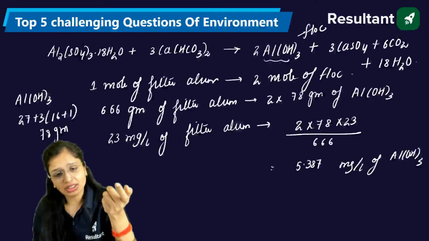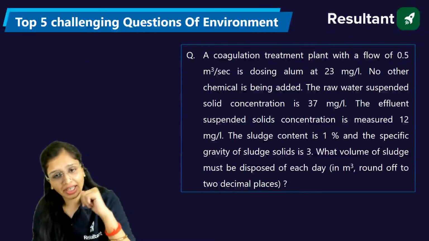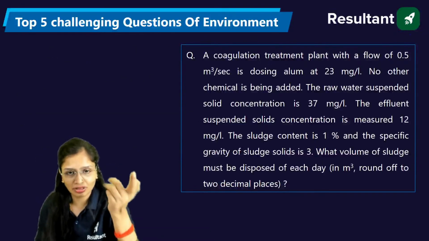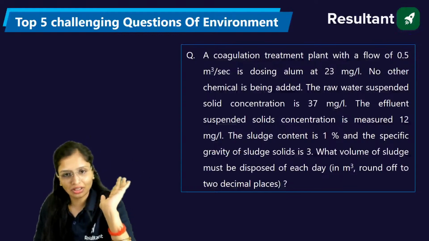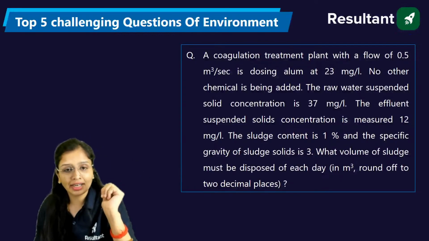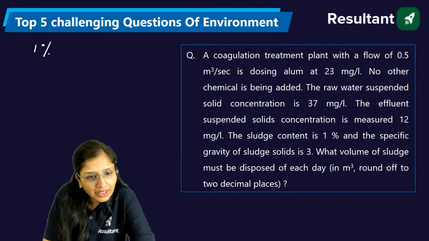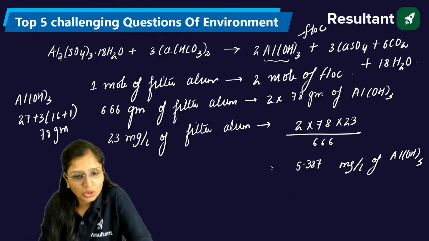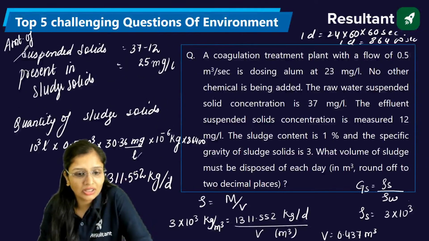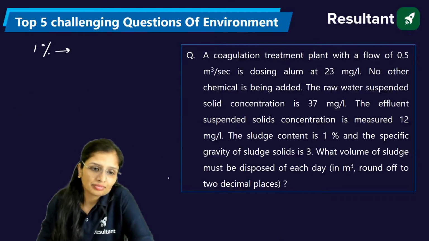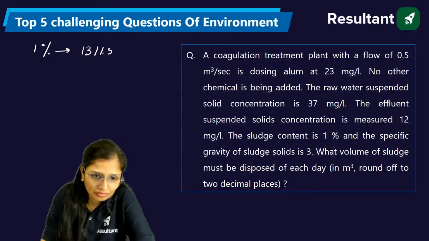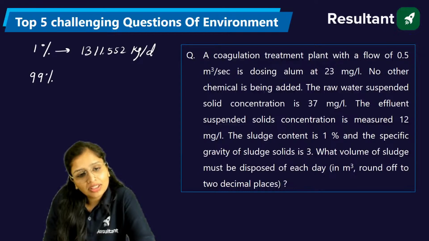If 1% is the solid content, then 99% will be what? Your water. Correct. If 1% corresponds to how much weight? How much weight it was coming? 1311. So 99% will correspond to how much weight?